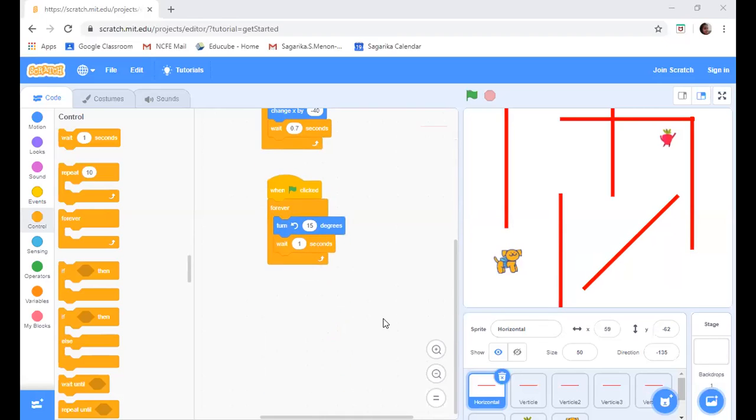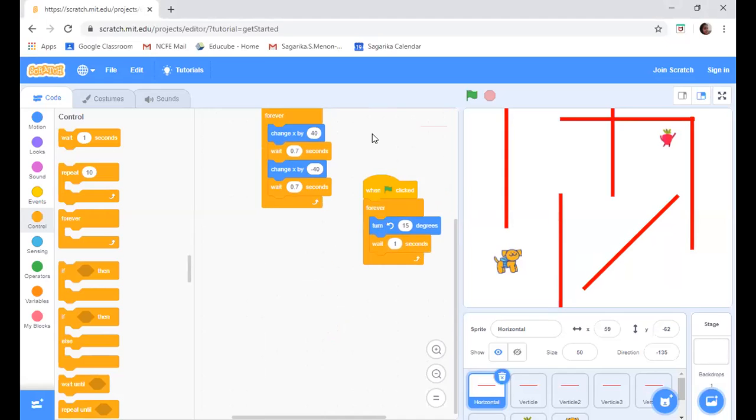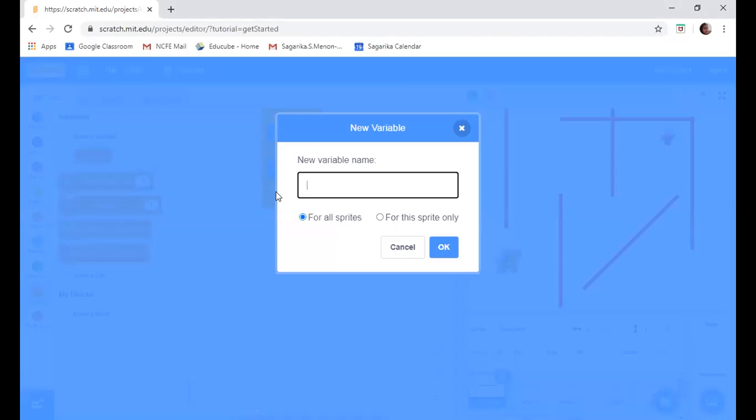We'll put a new variable named timer. Okay, let's do that. Sir, which sprite should we put it in? Any sprite you want as such. Okay, I put it in this itself. So let's go to variables, new variable, timer.